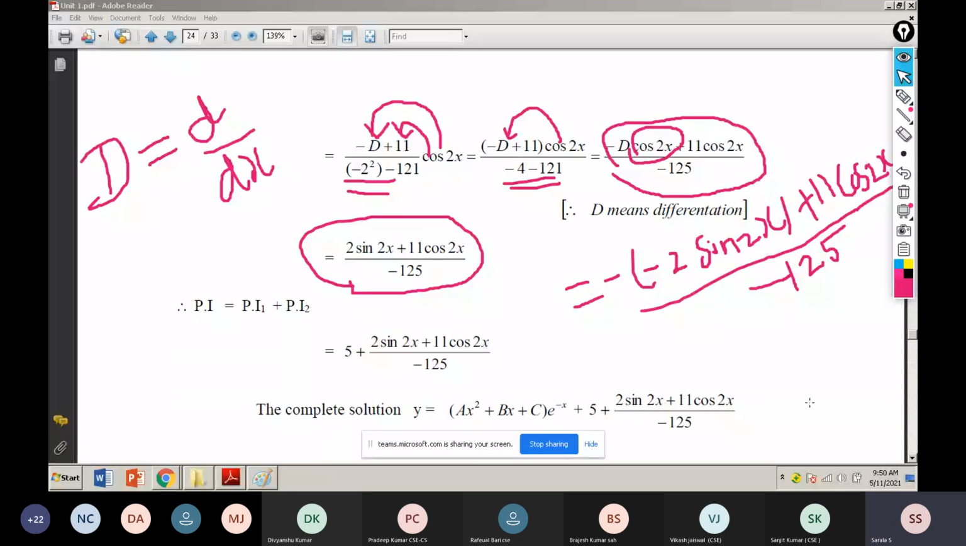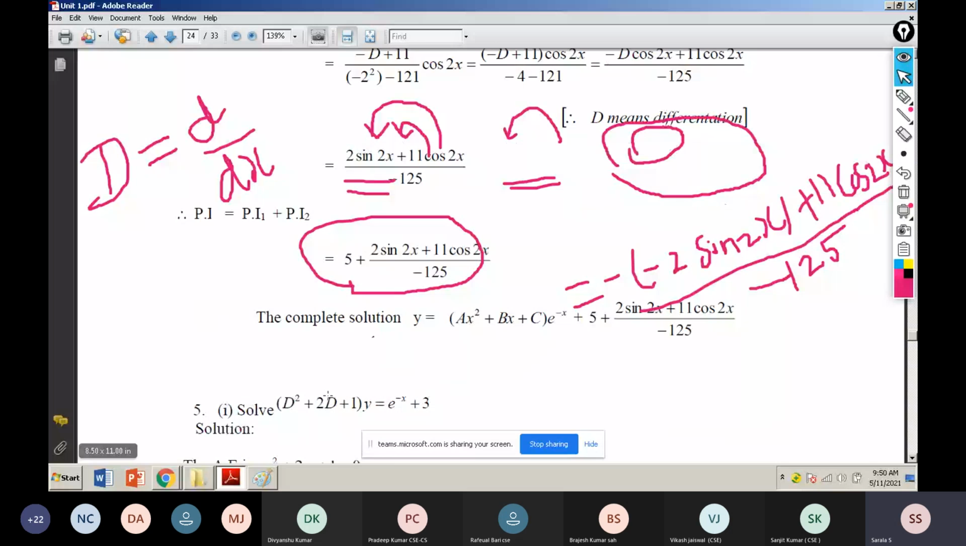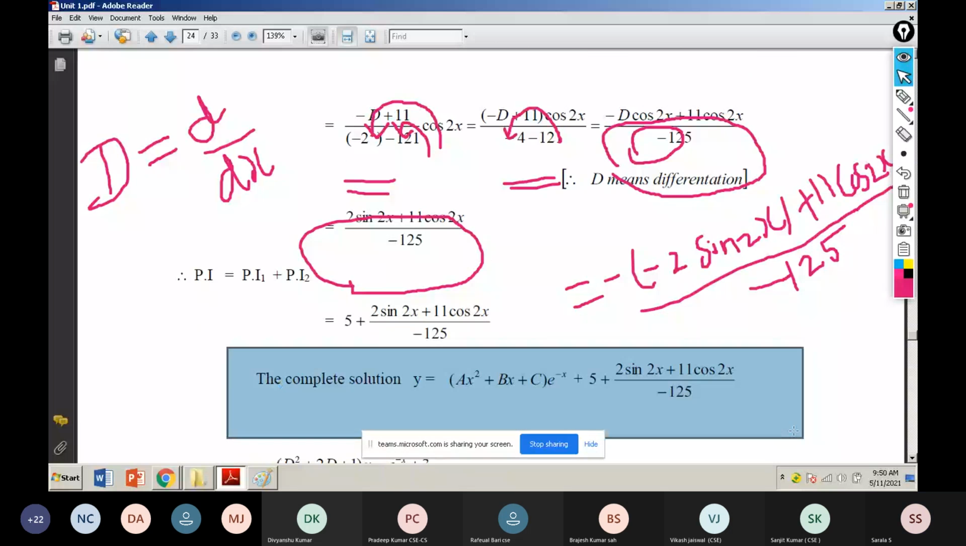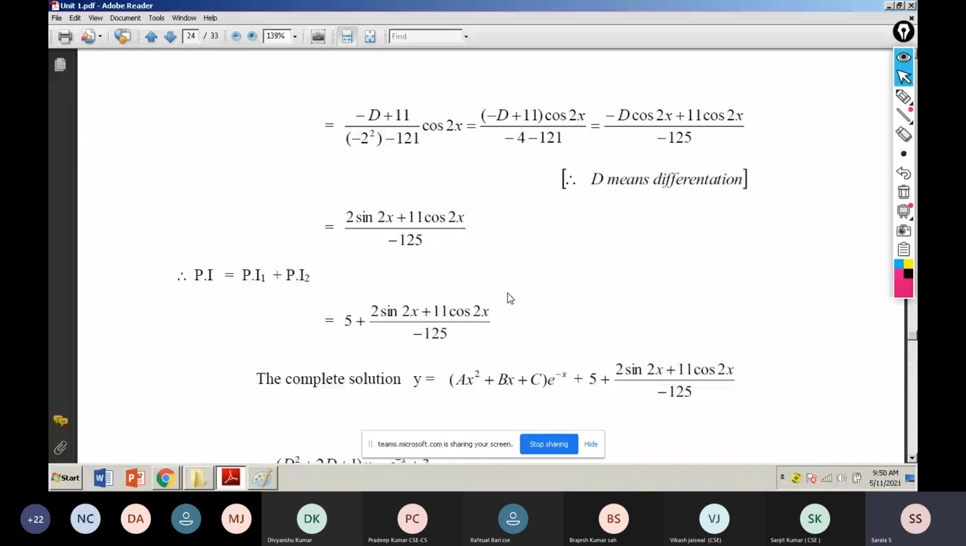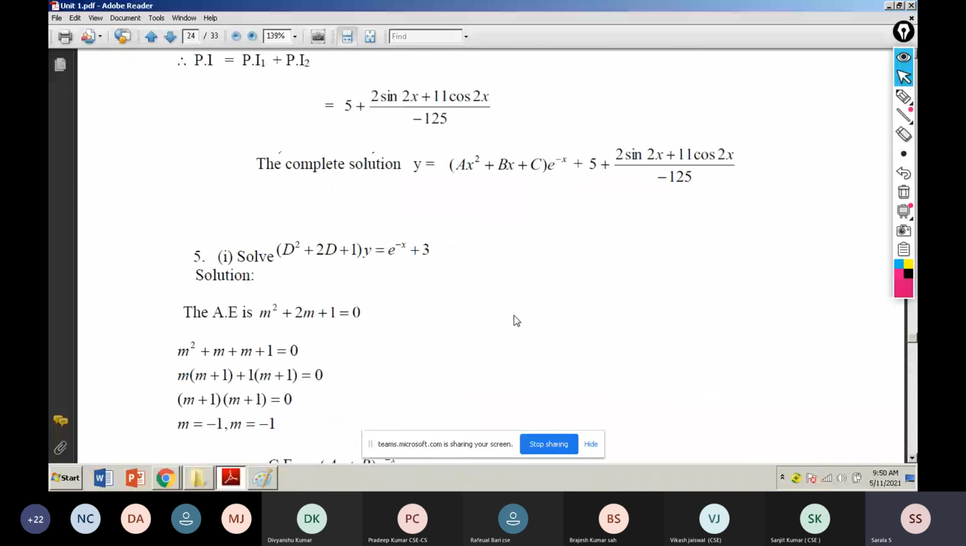Okay, students, and finally, I have to write my particular integral 1 and 2, and the complementary function value. Finally, the complete solution I have to write. That's it. So this is our second type. I explained second order as well as third order. Now I give one work to you.